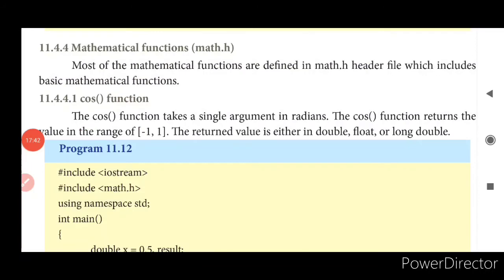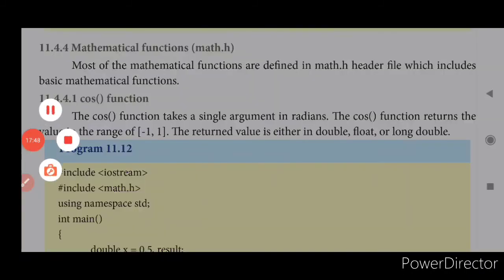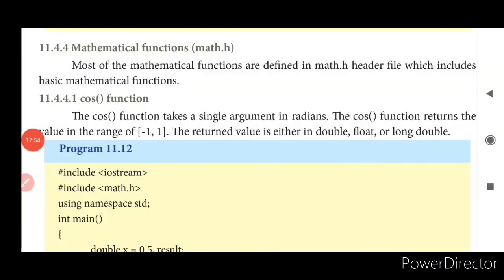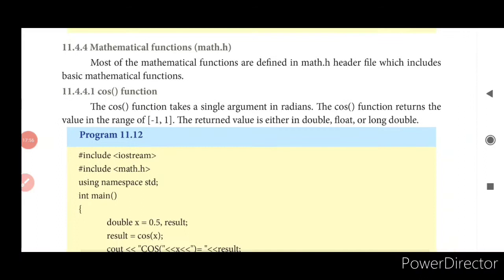To use mathematical functions, you have to use a header file named math.h. What header file should you use? You have to use math.h. So now let us move on with each and every function.